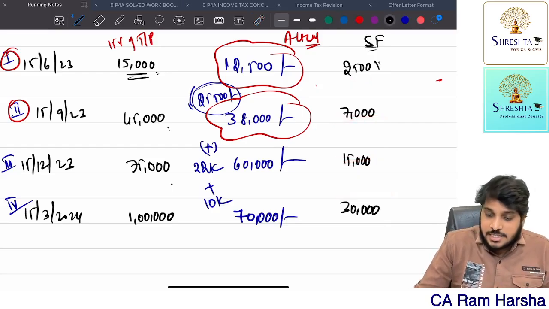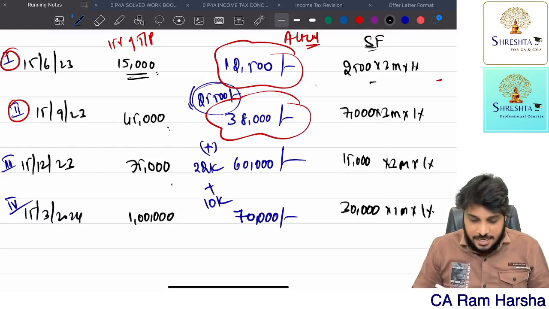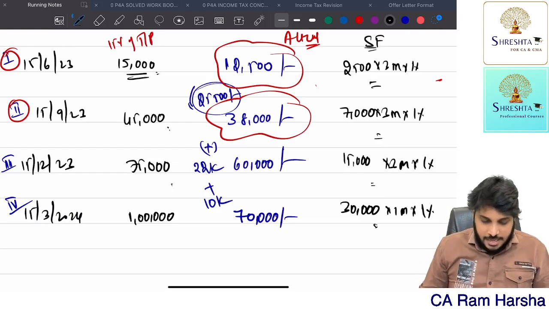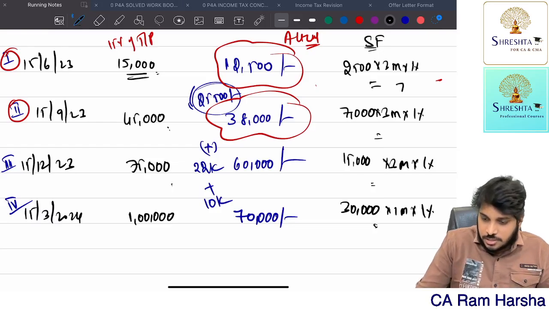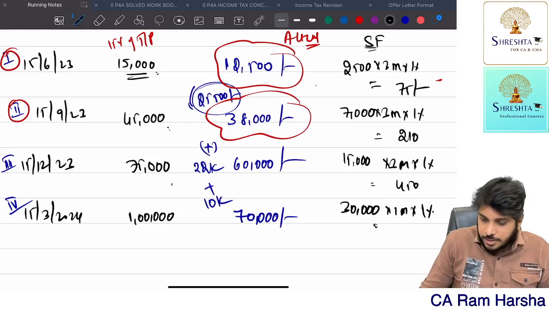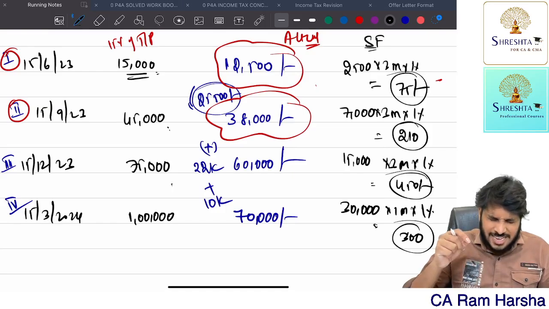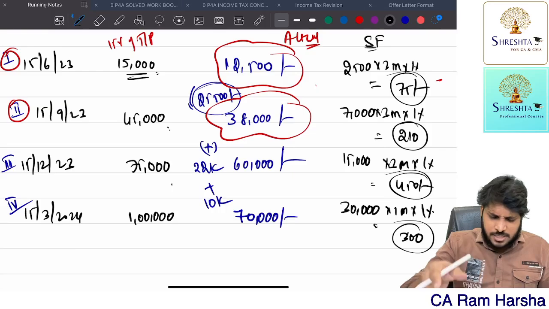Now on this, what is the interest? 3 months into 1%. I have already told you the logic of this. 1 month into 1%. Let me calculate. 2,500 into 3 months into 1%: 75 rupees. 7,000 into 3 into 1%: 210 rupees. 15,000 into 3 into 1%: 450 rupees. Here it is 30,000 into 1 month into 1%: 300. These are the rounded amounts. That is the total interest on shortfall in payment of advance tax during the previous year.